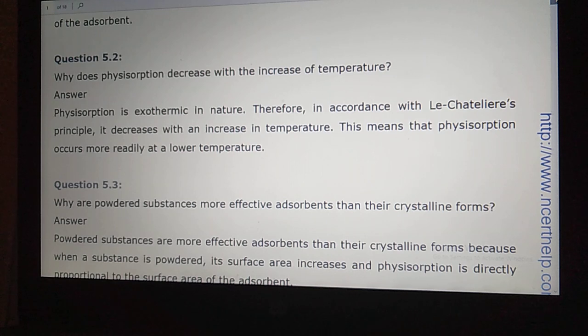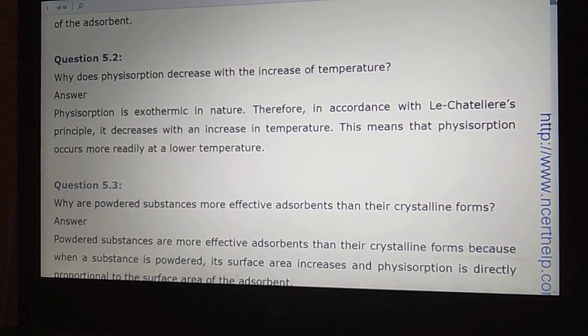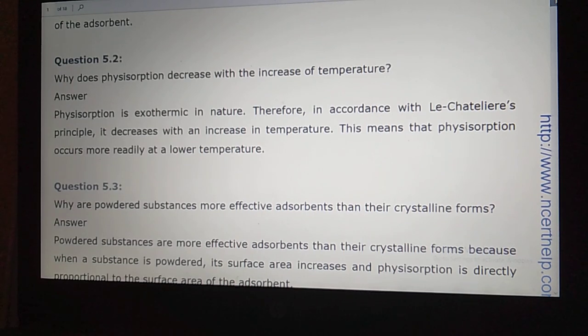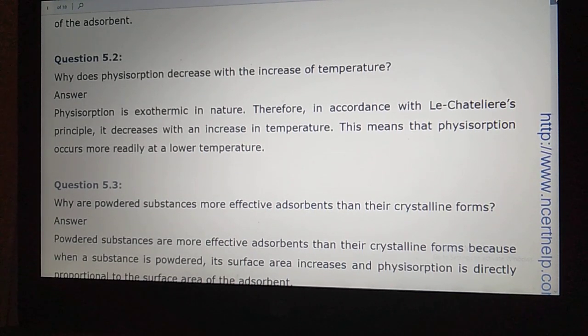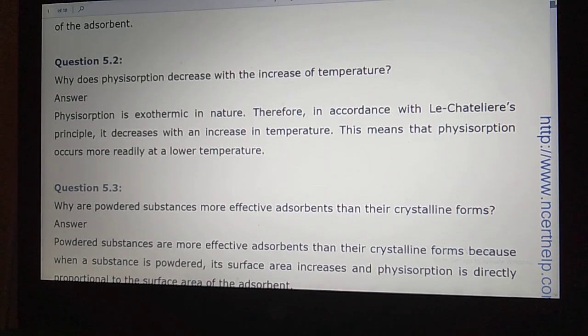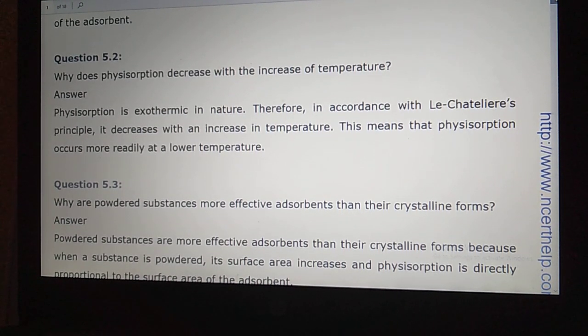So what will happen, student? Why does physical adsorption decrease with increase in temperature? Since it is an exothermic process, according to Le Chatelier's principle, for an exothermic reaction, when you increase the temperature, the reaction will go in the backward direction. This means physical adsorption will occur more readily at lower temperature. Whatever exothermic reactions are there, if you increase the temperature, everything will go in the reverse direction. So desorption will take place, and physical adsorption will decrease at high temperature.